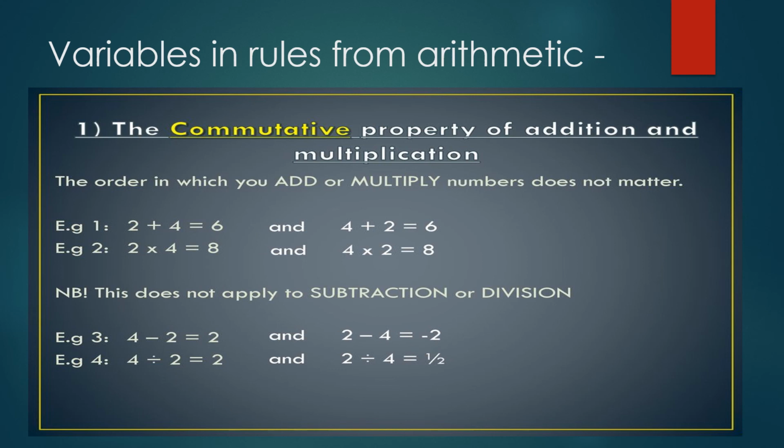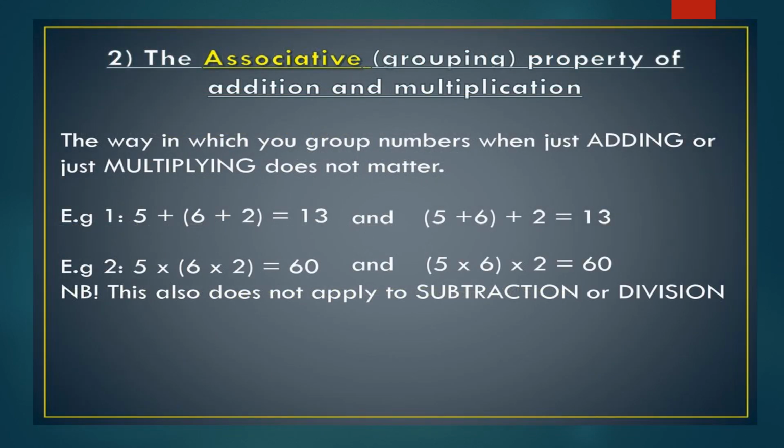The multiplication also remains the same, whereas this is not possible in case of subtraction and division. Similarly, the associative property: the moment you see the numbers and the way it is presented, you will remember that a plus b plus c is equal to, first you can put a plus b in bracket, then you put b plus c in bracket, then you put a plus c in bracket. But wherever you put the bracket, the sum is going to remain the same. The same is applicable for multiplication.